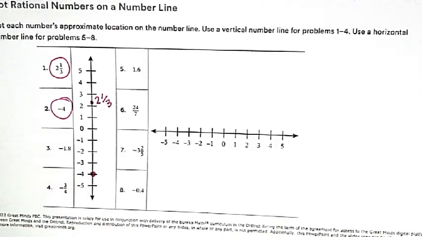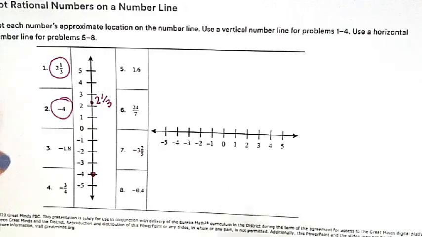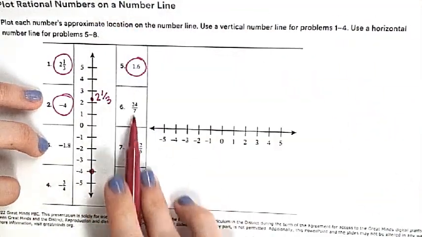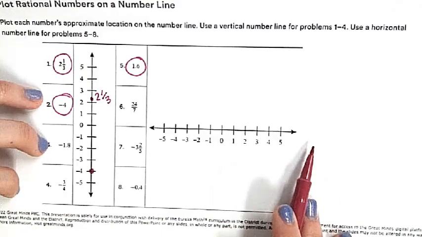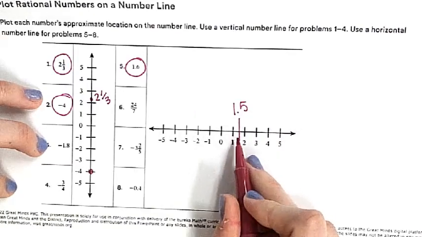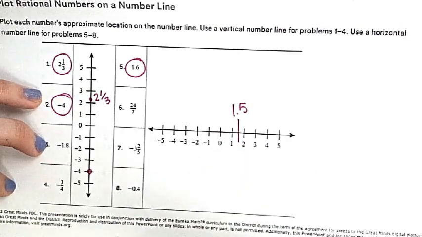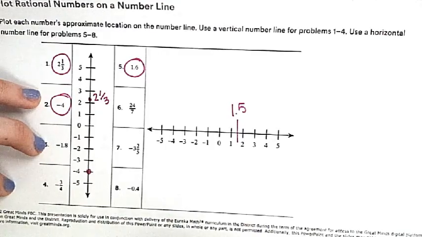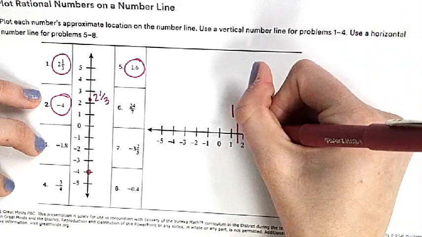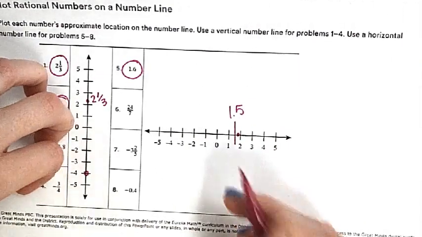Okay, look at 5 through 8. We're looking at this horizontal number line now. What if I wanted to plot 1.6? What number do I look at first? 1. And let's say this is 1.5. Is 1.6 behind 1.5 or in front of 1.5? Raise your hand when you know. Okay, where is it? In front. So it's going to be like right here, right? Because it's a little bit more.